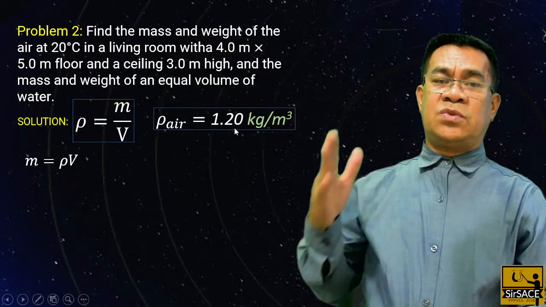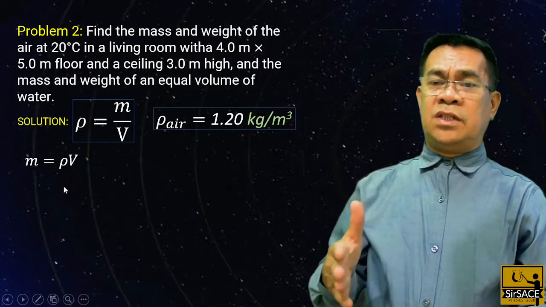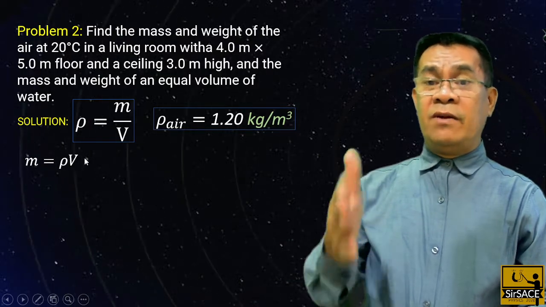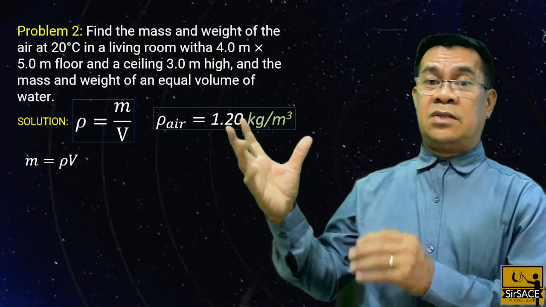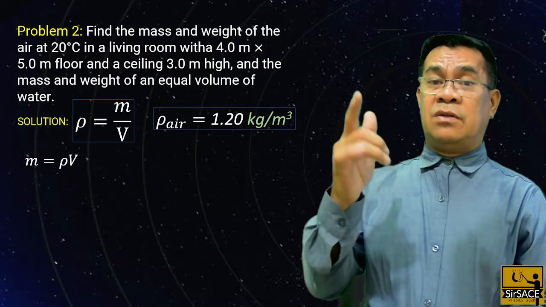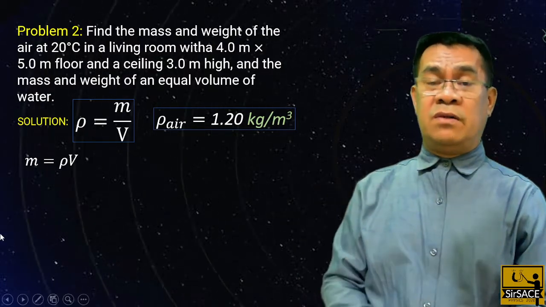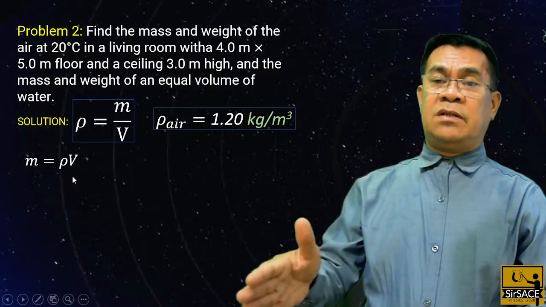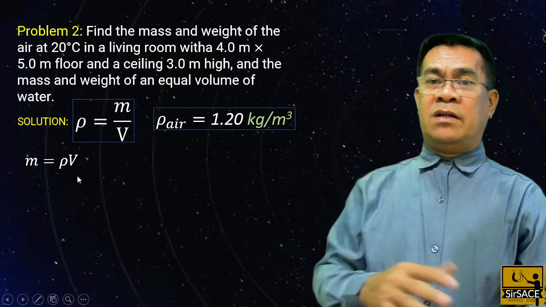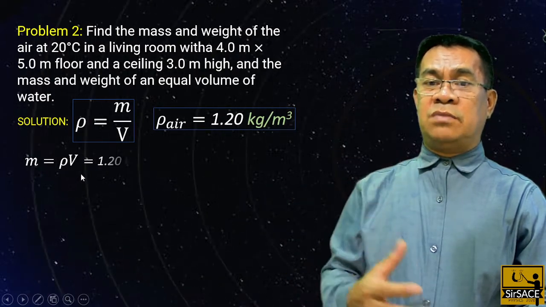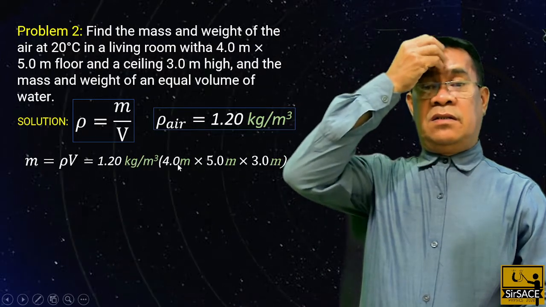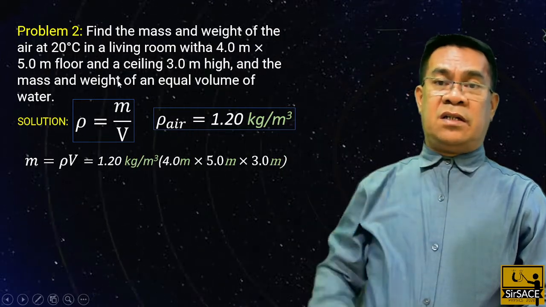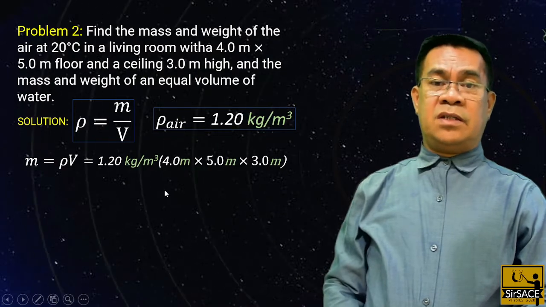The density is 1.2 multiplied by the volume of the room. Remember that the volume of the room contains air, so we can utilize the dimensions of the room as our volume. All units are in SI already, so no need to convert.